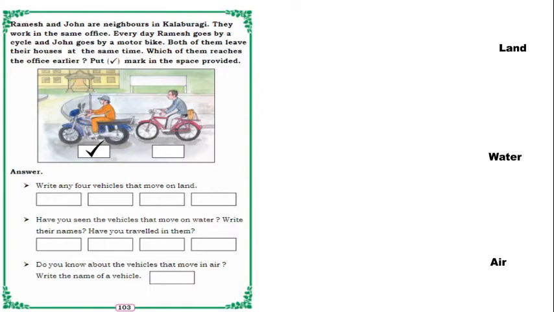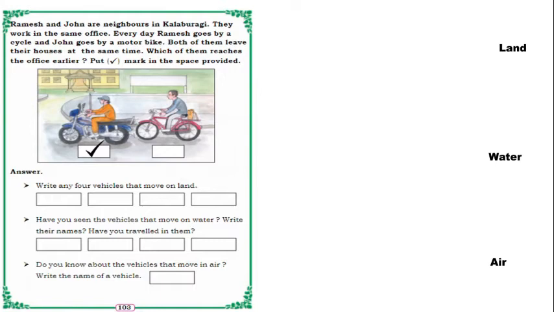Because a bike moves fast, a cycle moves slower compared to a bike. So we can put the right mark to the bike. So John reaches the office earlier.